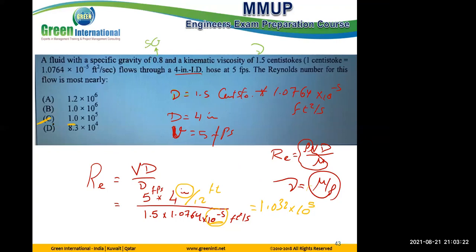Also, normally in the exam problems, it's not the exact answer you can find. All are most nearly. The answer in the material shared on the internet is wrong. Why did they select this one? If you use 4 without dividing by 12, you get this answer directly. You can check this, try it at home and check it by yourself. Okay. Thank you.